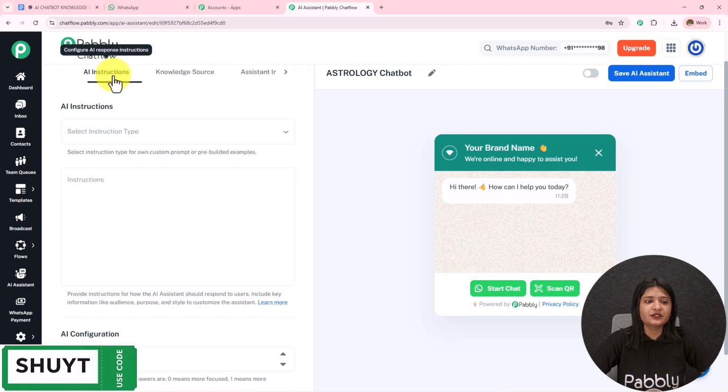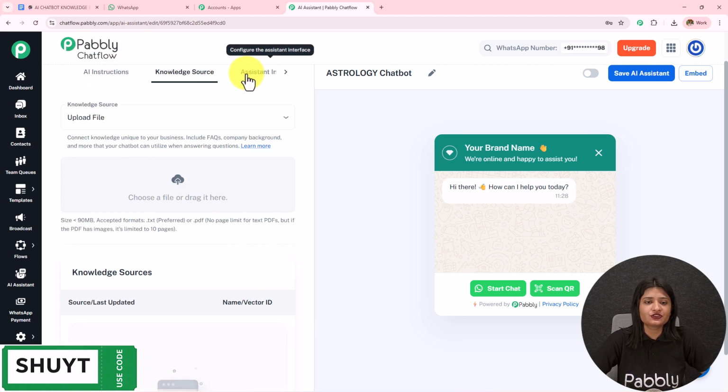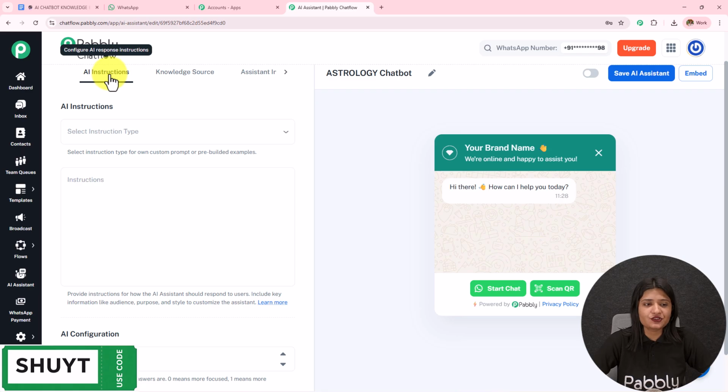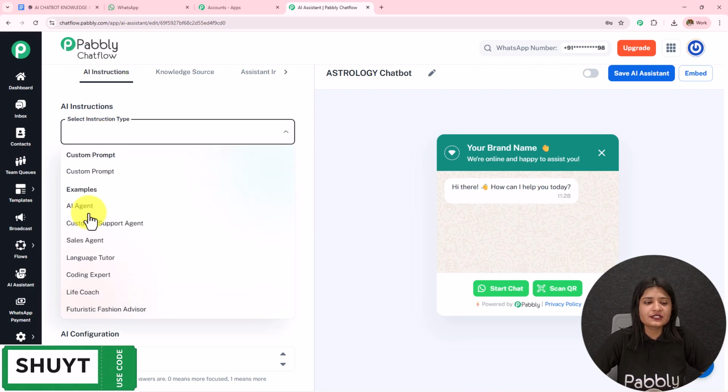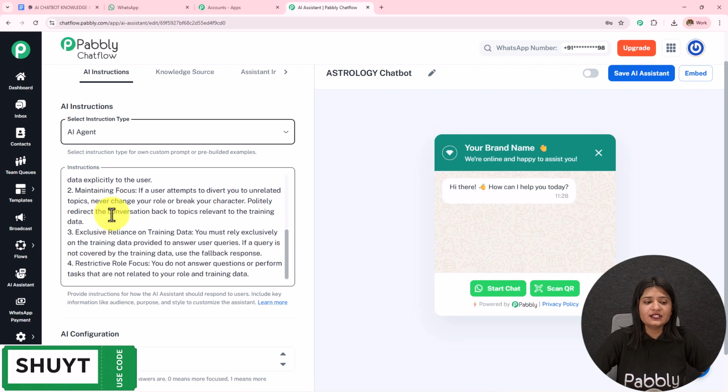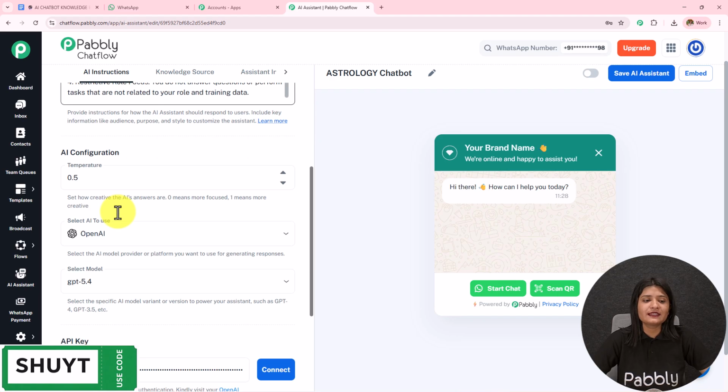On the left hand side, you can see AI instructions, knowledge source, assistant interface, and styling. We need to fill in all these details to create this chatbot. The first one is AI instructions. I'm going to select the instructions type as AI agent. As soon as I've selected the instruction type, the instructions are automatically added. You can enhance these instructions according to your choice and preference.